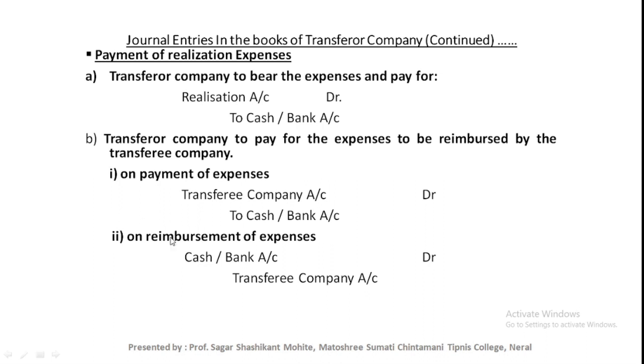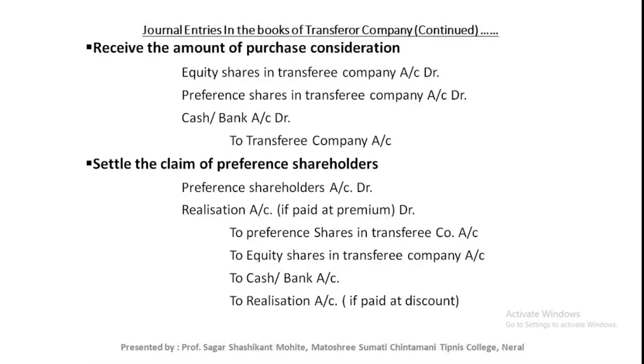In the new company, the journal entry will be goodwill account debit to cash or bank account. In the new company there is only one journal entry: goodwill account debit to cash or bank account. Next journal entry, receipt of amount of purchase consideration.